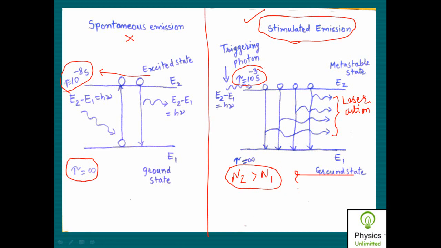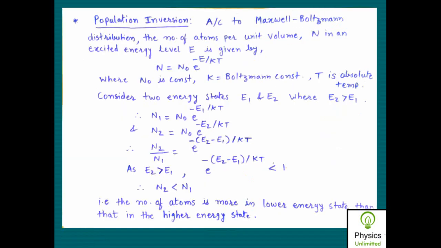No, sir. Normally the population of atoms in the ground energy state is more as compared to the population of atoms in the higher energy state. So in equilibrium condition, N1 is greater than N2, but to achieve stimulated emission of radiation, we require that the population of atoms in the higher energy state should be more than the population of atoms in the ground energy state. So we require this population to be inverted, and the term is known as population inversion.